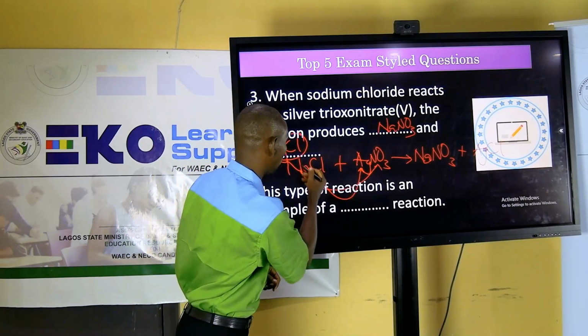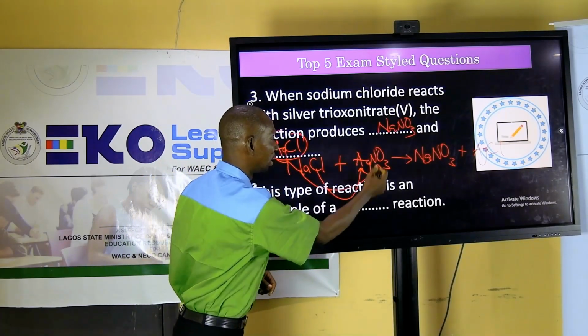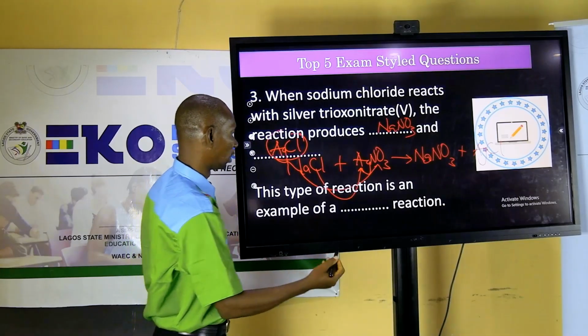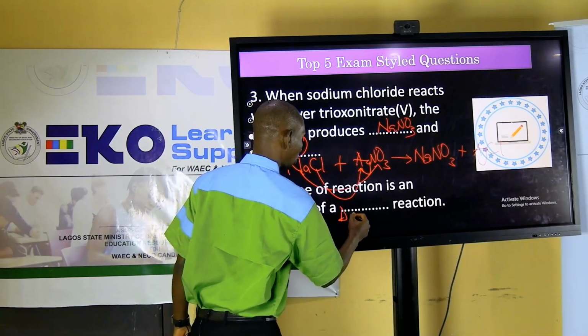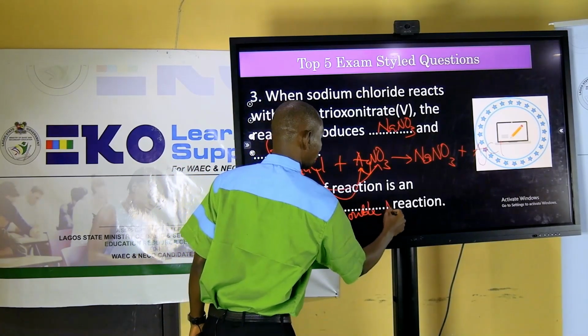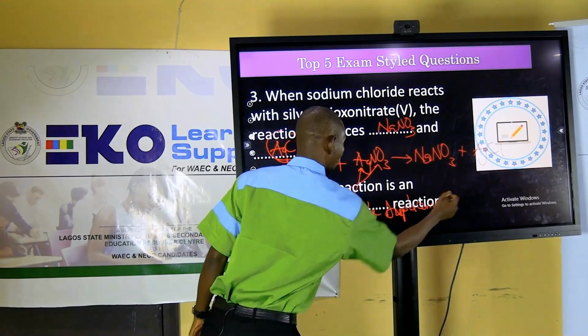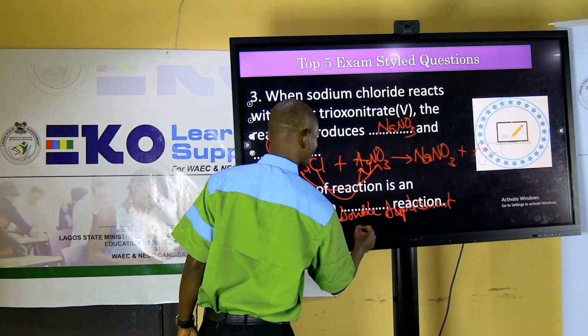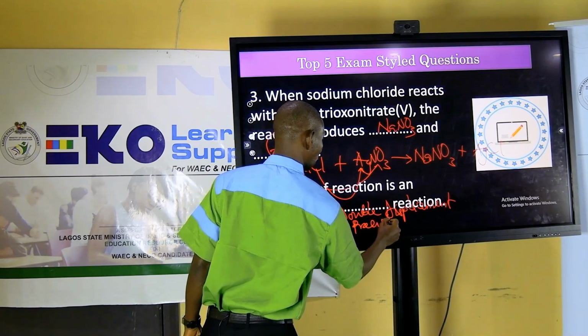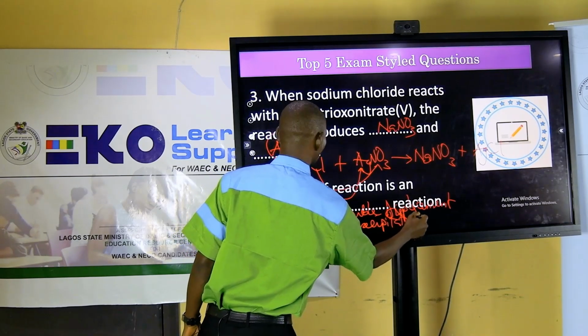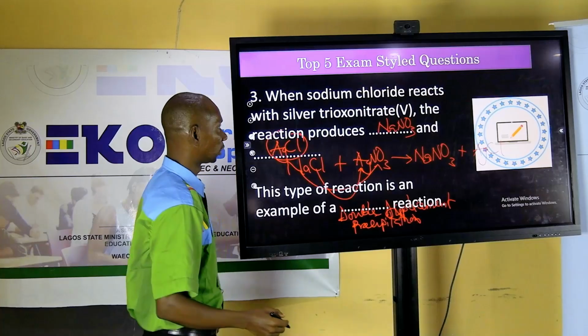Displacement, double displacement, okay, because there's an exchange of ions here. So the two correct answers are double displacement, okay, as well as precipitation, because a precipitate is formed in the reaction.